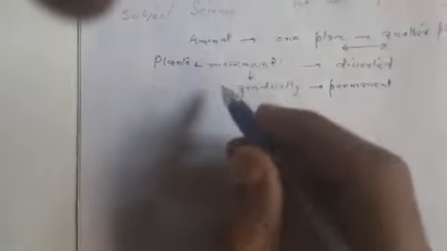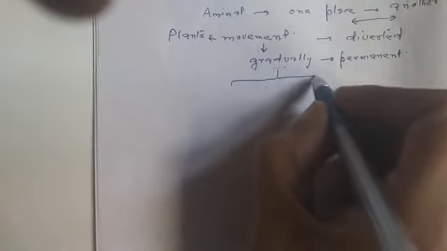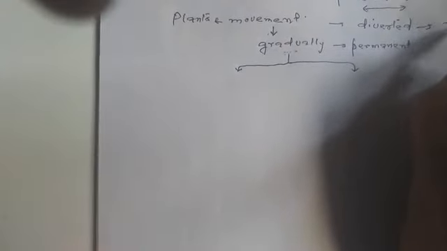Now when we see plant movements, these are of two types. Earlier we discussed that plant movement is diverted towards a particular stimulus. Considering this stimulus, whenever the plant shows movement that is directional, that indicates in which direction the stimulus is. Those movements are called tropic movements.